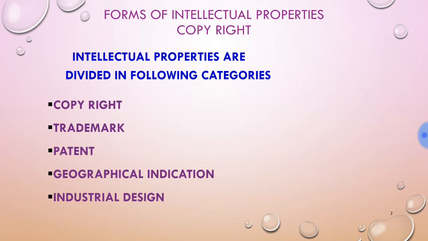The first kind of intellectual property is copyright. Second is trademark. Third is patent. Fourth is geographical indications. And next is industrial design. Apart from that, there are some other intellectual properties also, like the plant variation, semiconductors, etc. But we are going to discuss these only.